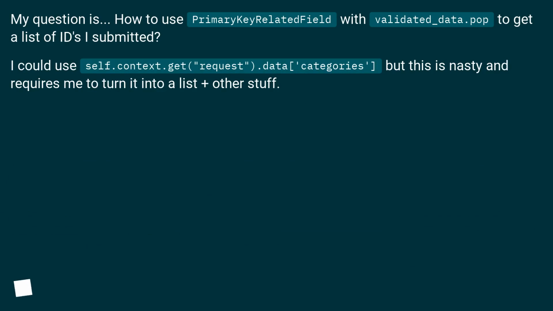I could use self.context.getRequest.data categories, but this is nasty and requires me to turn it into a list plus other stuff.